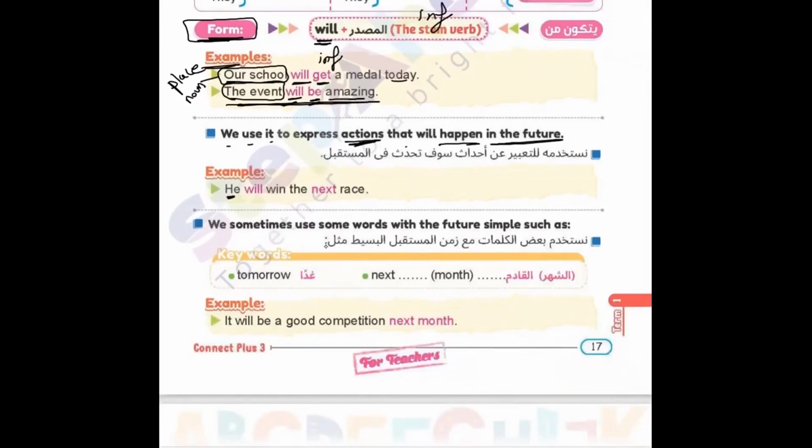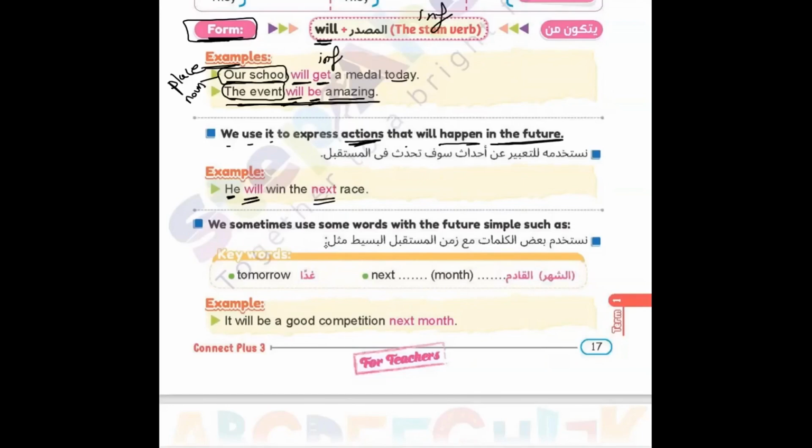I can see two things that show me the future simple tense: not only will, but also the word next. Next, something will happen. The next race, the next one. So not this one now, but the next one, after this. So I can understand now there are keywords for the future simple tense.